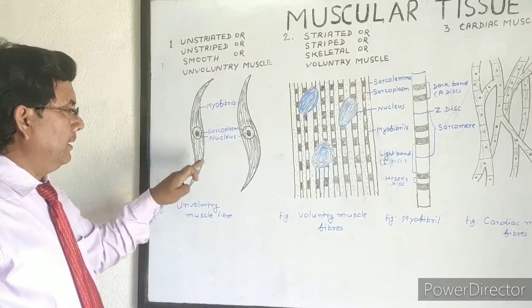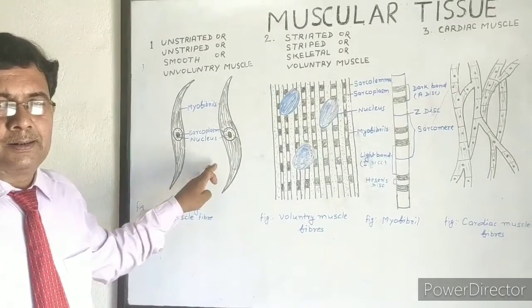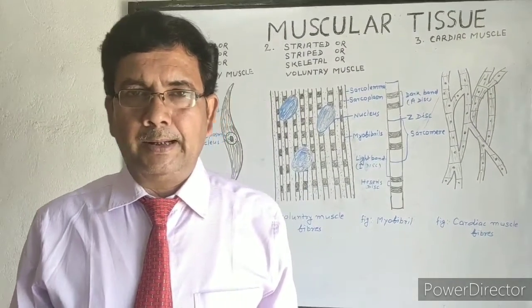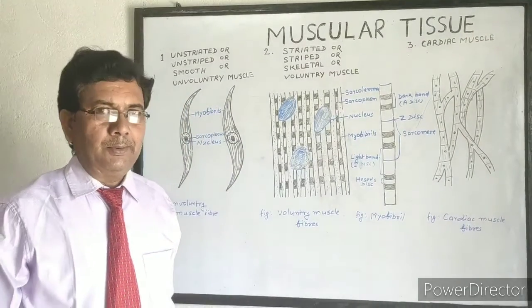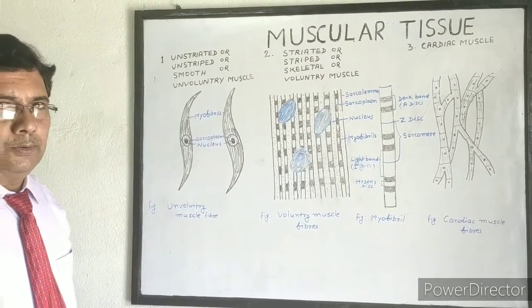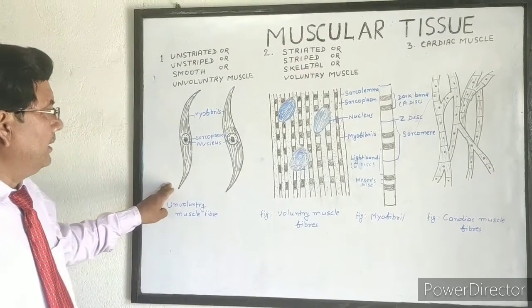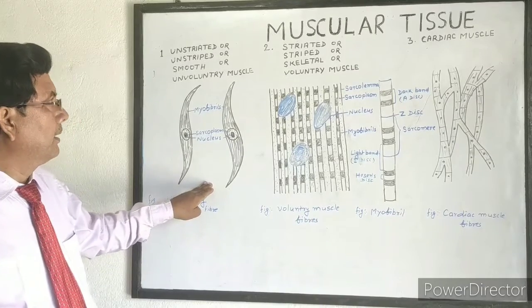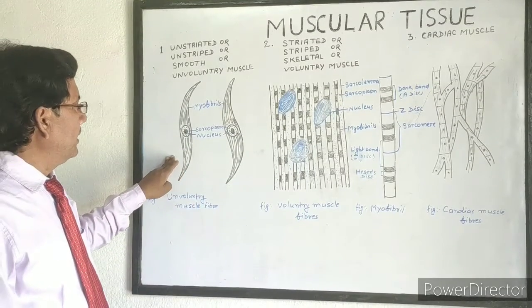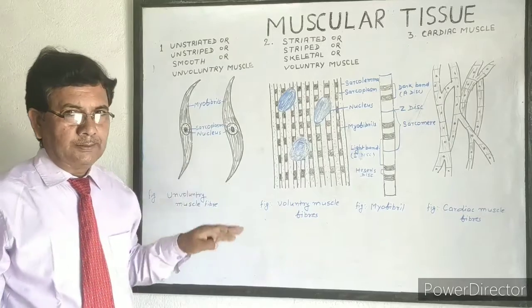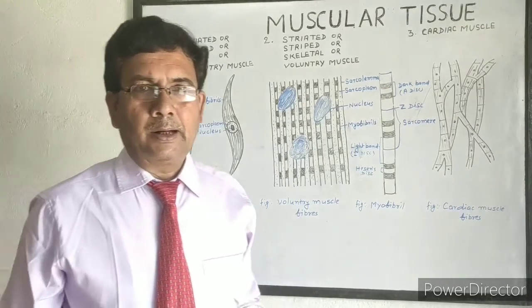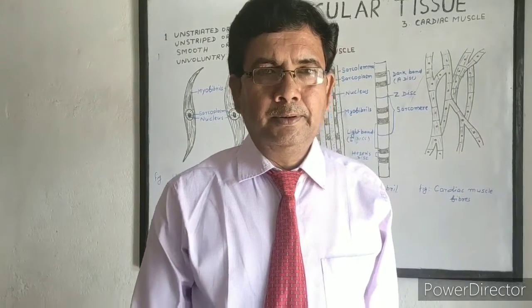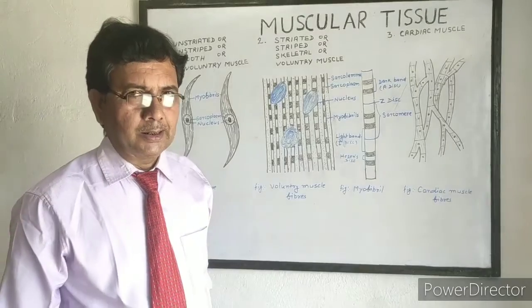It is present in the visceral organs, such as the stomach, in our urogenital duct, in blood vessels, kidney tubules, etc. The movement of all the internal organs except the heart is due to unstriated or smooth muscle, through its contraction and relaxation.